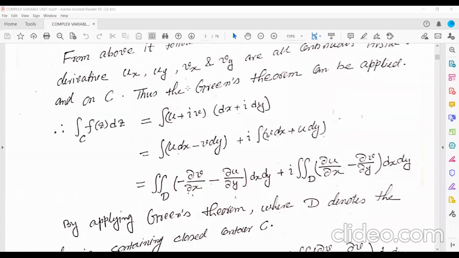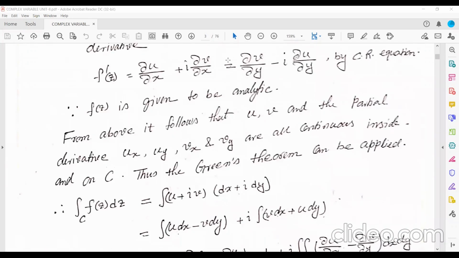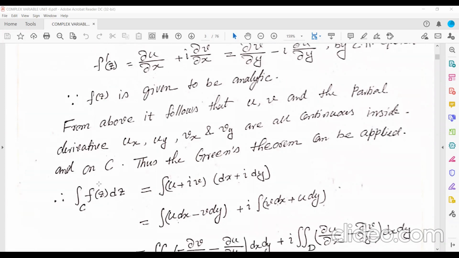Now see here how I have used Green's theorem. Take the integration of f(z) over the closed contour C. Suppose this is the closed contour C. Here f(z) equals u plus iv, and dz equals dx plus i dy, because z equals x plus iy.